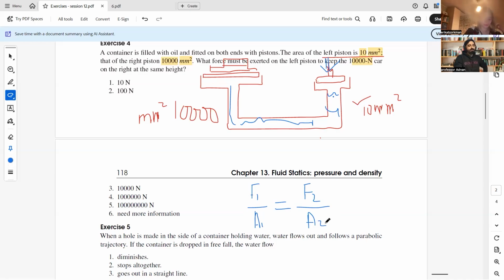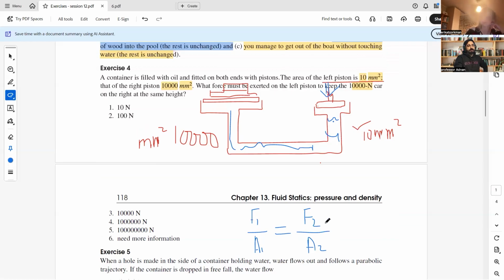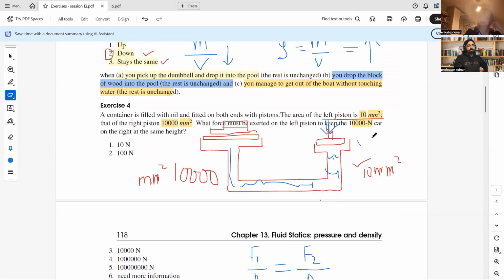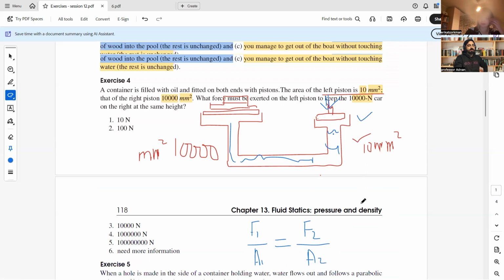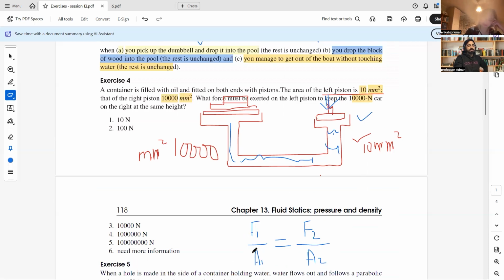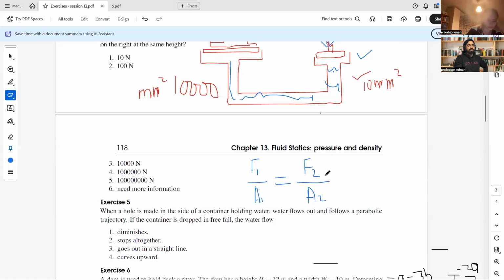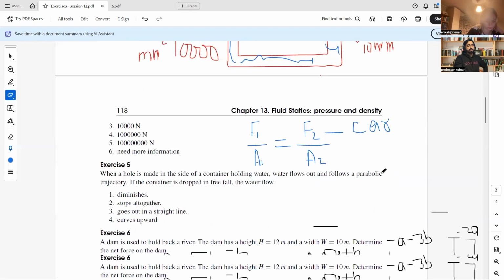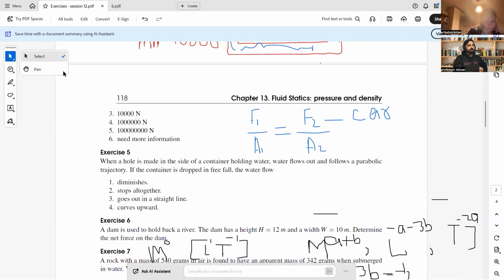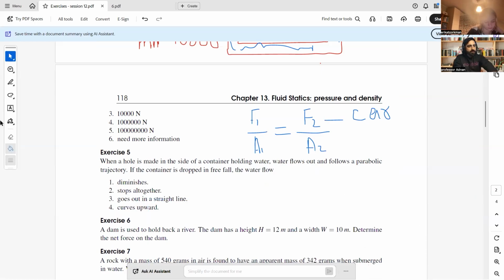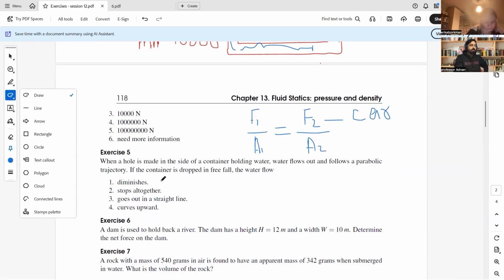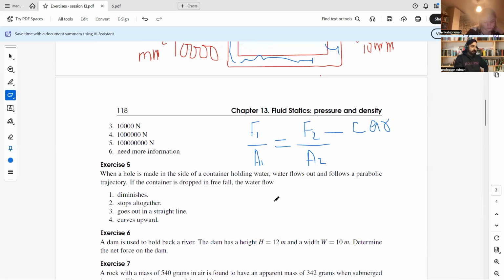So what we want to understand is the force applied on the smaller piston. We need to calculate it. We can consider the smaller piston has area A1 and force F1, and the bigger piston has area A2 and force F2. Here we need to place the car. So put the corresponding values. F1 is the force applied on the smaller piston, that is the value we have to calculate.